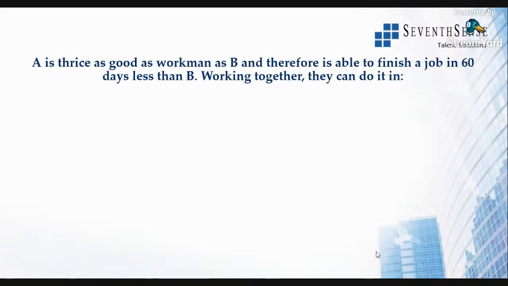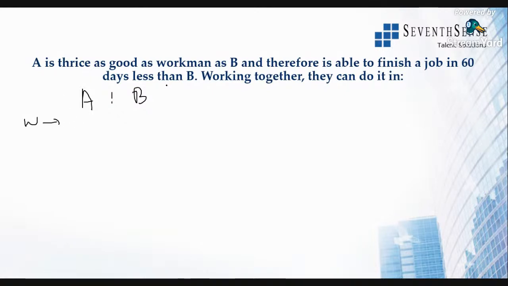A is thrice as good a workman as B. This is the point of the question. Therefore, A is able to finish a job in 60 days less than B. So first we'll take up the work.